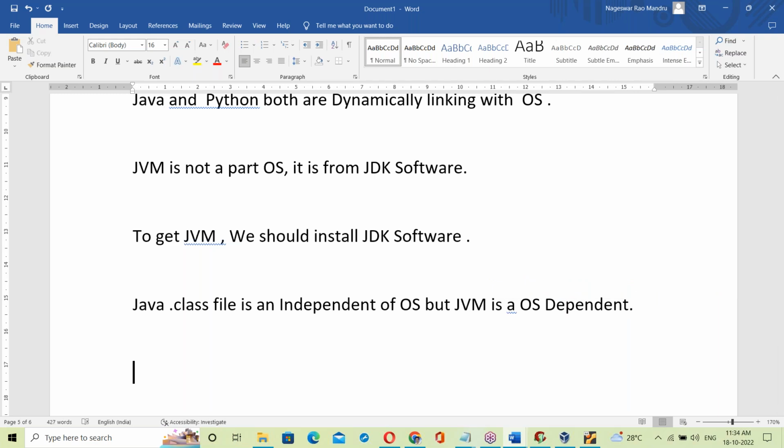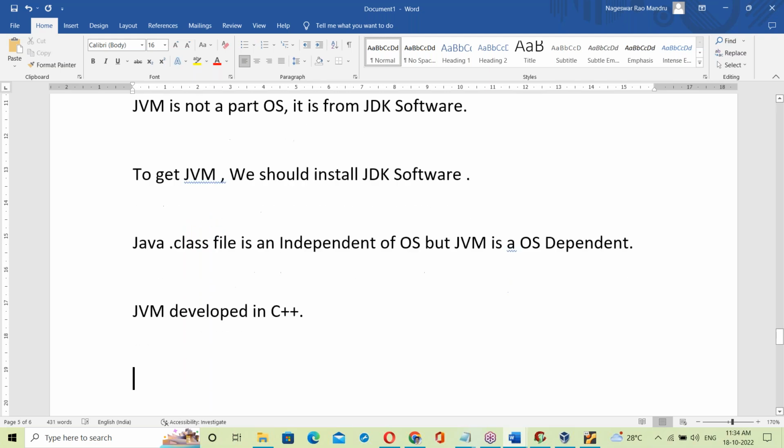The reason: the JVM is developed in C++. If it is developed in C++, it is an exe file. In C++, everything finally becomes an exe file.